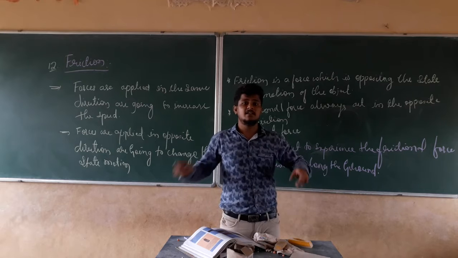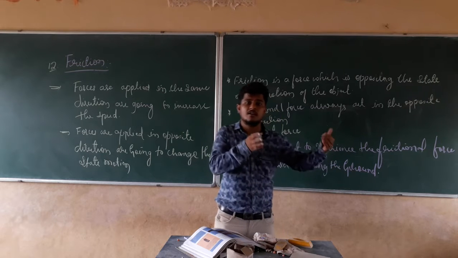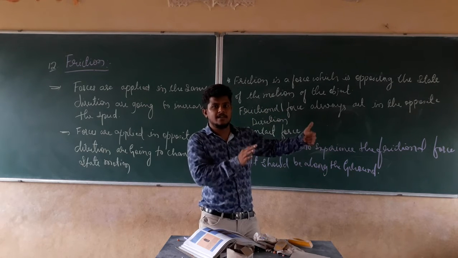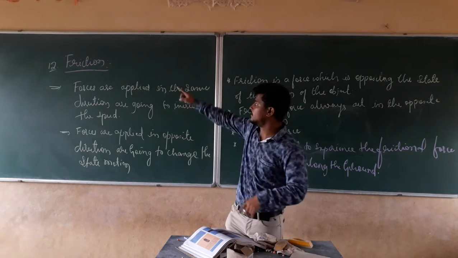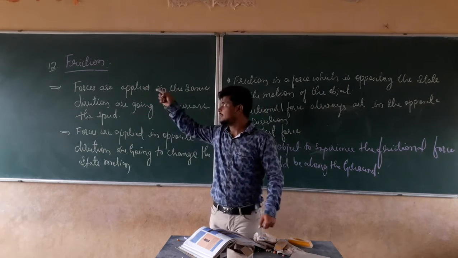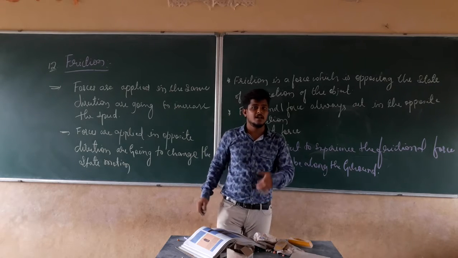That force which is making the tire fall is nothing but the frictional force.